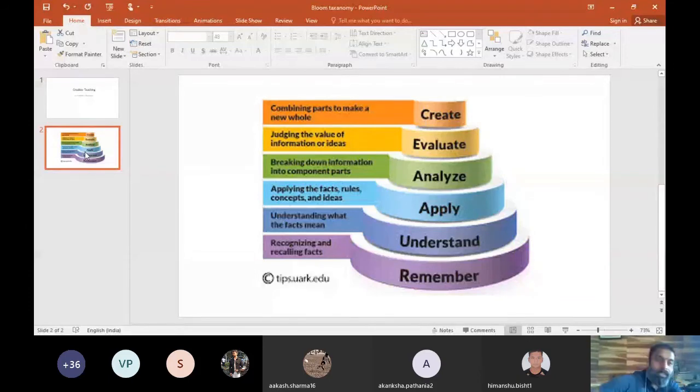And when we take this Bloom's taxonomy and try to place it into physical education, you see, for example, creativity. Creativity is, for example, in a match, you want a child to take his or her own decision according to the need of the situation, according to the demand of the condition, according to the type of opponent.